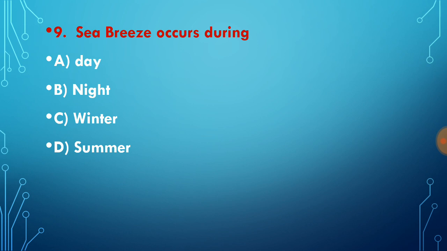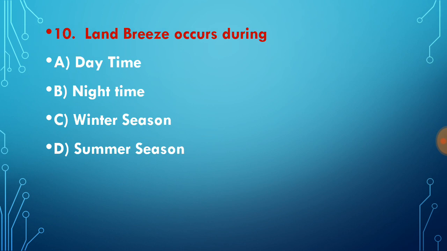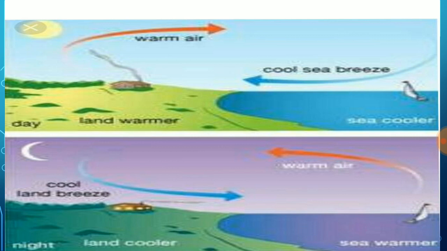Question number 9. Sea breeze occurs during daytime. During daytime sea breeze occurs, and during night time land breeze occurs. There is one picture. During the daytime our land becomes warmer than the sea, because the specific capacity of land is less, and because of that the hot air of land goes up and the cool air comes from the sea. Because of that sea breeze occurs during the day.